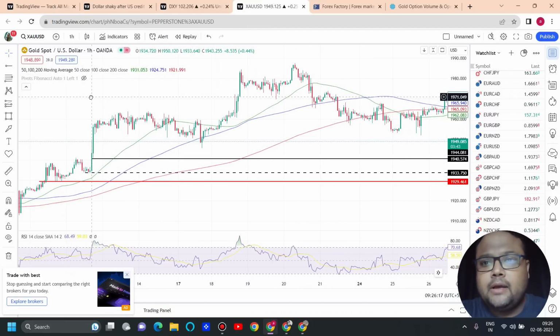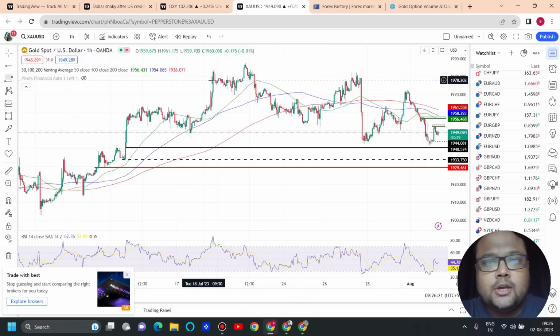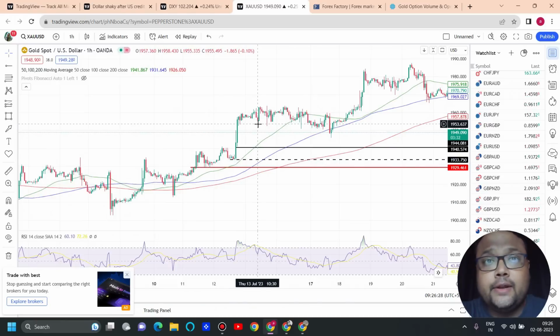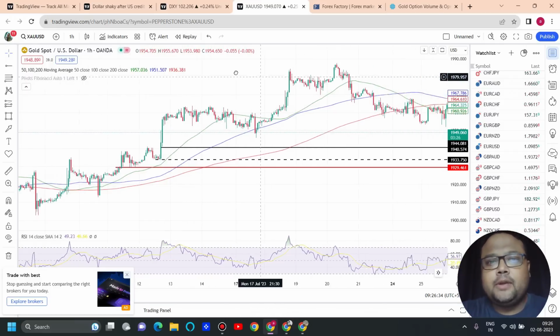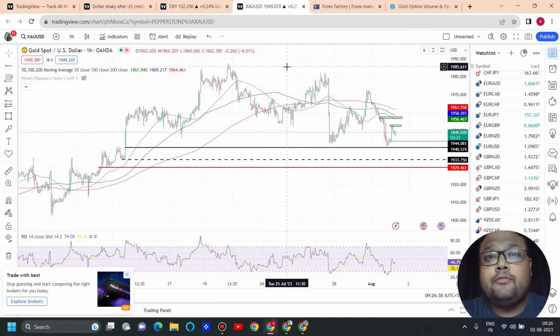Apart from 1930 as the level of buyers, we also have some minor support around 1934 as well. Again the volatility will come into the scene during the day. If you see the market is falling, but the volatility of the market is not very high, and usually before the news we don't get to see much volatility, in that case you can expect 1934-35 to work as a support for the market.